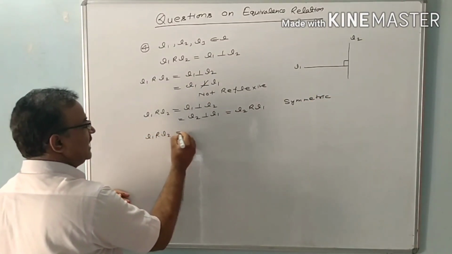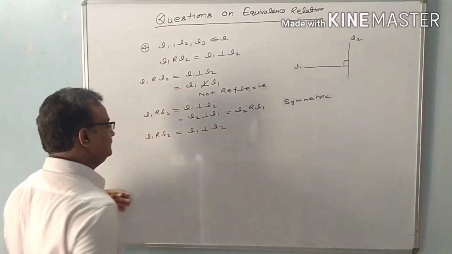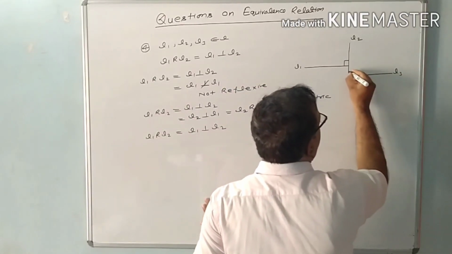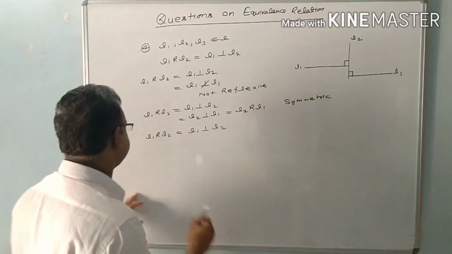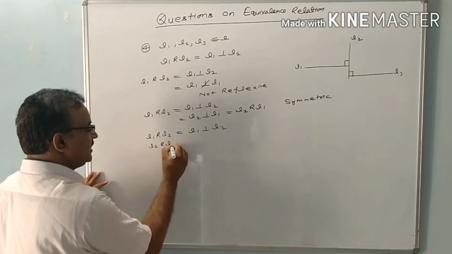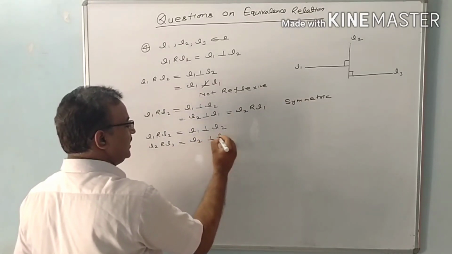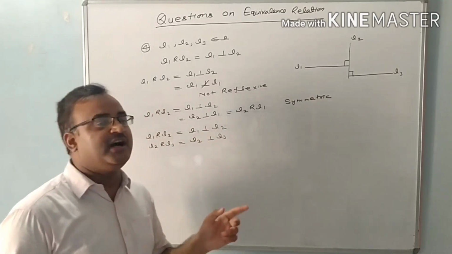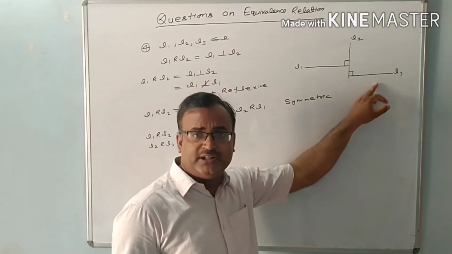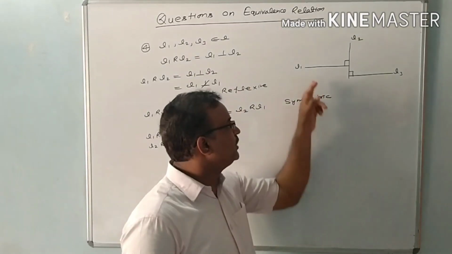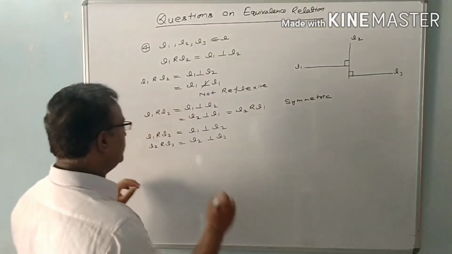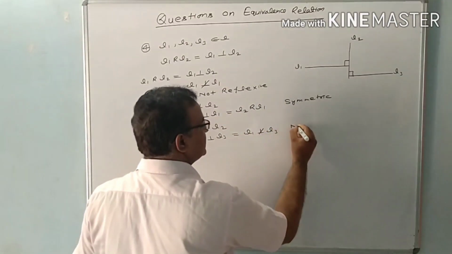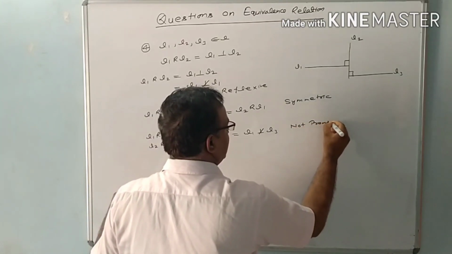L1 is related to L2 is that L1 is perpendicular to L2. If we draw one more line, L2 is perpendicular to L3. Now you can see here L2 is perpendicular to L3. That means L2 has relation with L3 is that L2 is perpendicular to L3. If L1 is perpendicular to L2 and L2 is perpendicular to L3, we can't say L1 and L3 are also perpendicular. They are parallel. By the figure you can see here, these two lines L1 and L3 are parallel. So L1 has not same relation with L3. So we can say this relation is not transitive relation.